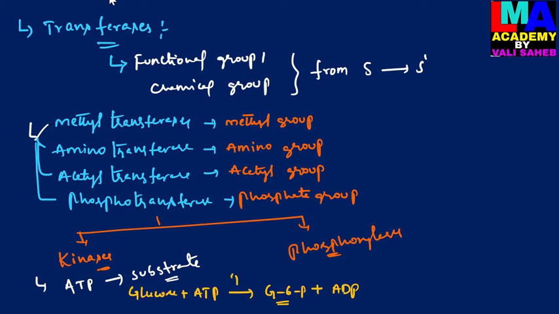This reaction is catalyzed by the enzyme glucohexokinase, which is involved in the transferring of a phosphate group from the ATP molecule to the substrate. These kinds of enzymes are referred to as kinases.